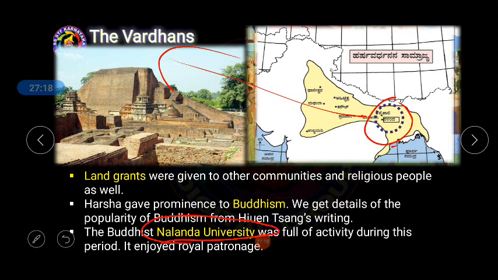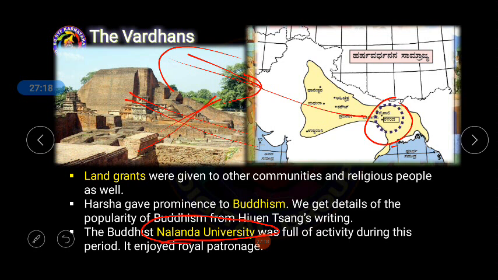Now after a couple of years, this was completely destroyed by Muslim rulers. When the Muslim attack took place on India, Muhammad Ghazni, Muhammad Ghori, and the Delhi Sultans became the kings of India. This entire Nalanda University was destroyed. It is said that Nalanda University was so famous at the time.